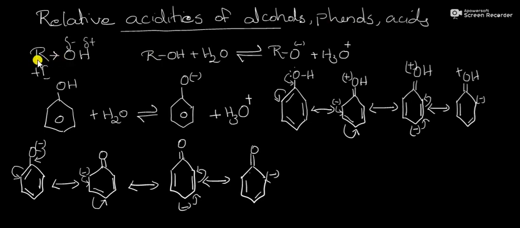Due to the presence of electron donating substituents like alkyl groups, the electron density on the oxygen will increase, and consequently the proton release from this bond will become more difficult. That's why the acidity of alcohols will be lower.